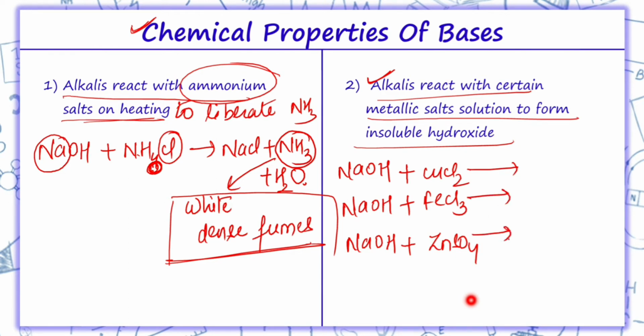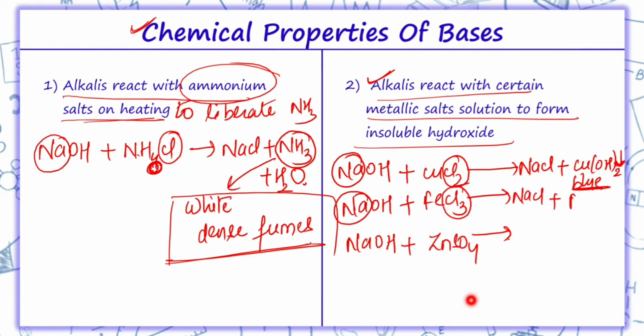Now we'll see over here. Na and Cl will combine, so we'll get NaCl plus copper hydroxide. So here we are getting a blue precipitate. This hydroxide forms as a precipitate, insoluble hydroxides. Similarly over here sodium and chlorine will combine, sodium chloride plus ferric hydroxide.